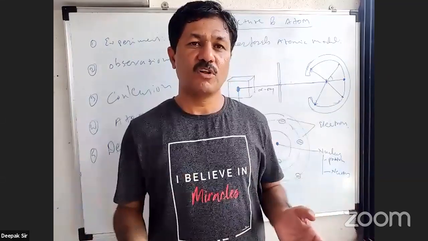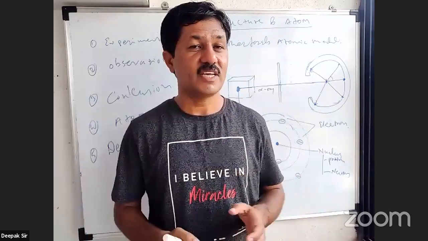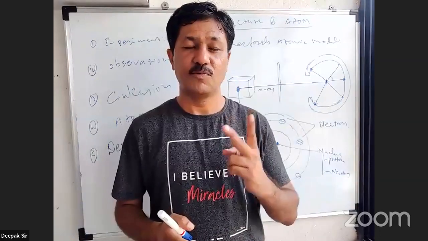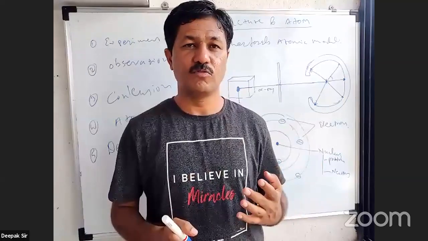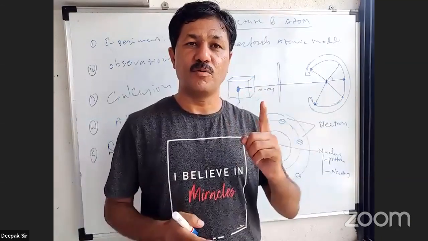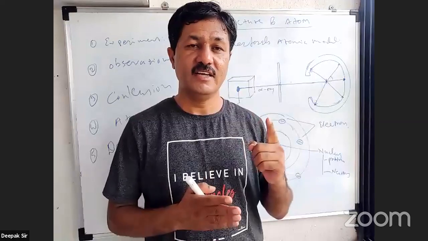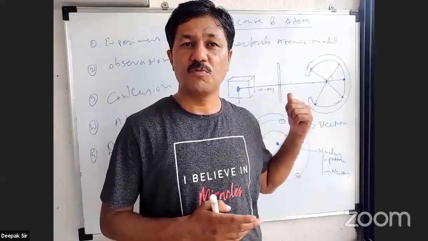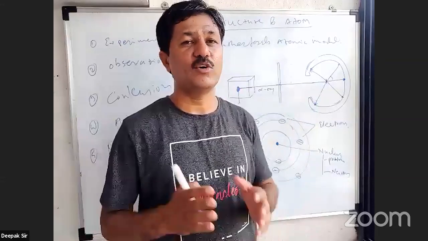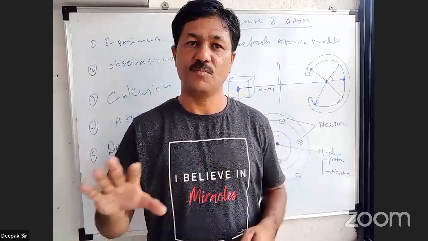But before going to Bohr's atomic model, there are some fundamental definitions, some basic definitions that we have to discuss. We are discussing the structure of atom, in which we have to discuss the atomic models put forth by different scientists. So we have discussed two atomic models. Number one, the atomic model put forth by J.J. Thomson, which is rejected. Second, Rutherford's atomic model: experiment, observations, conclusions, atomic model and its demerits. So these are the points related with Rutherford's atomic model.